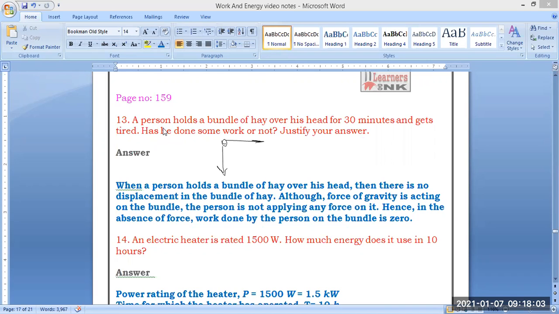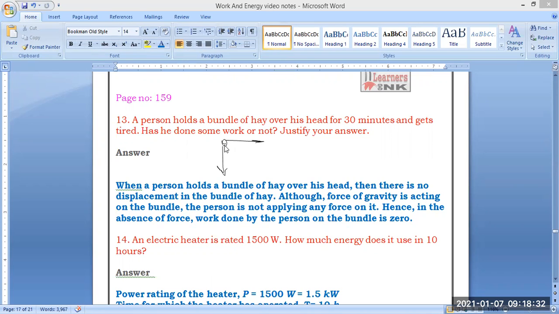The 13th question of this chapter is: a person holds a bundle of hay over his head for 30 minutes and gets tired. Has he done some work or not? Justify your answer. So what happened? The object was on the ground. He has taken the bundle over his head and holds it for 30 minutes.